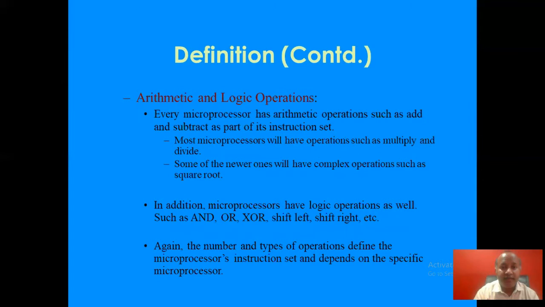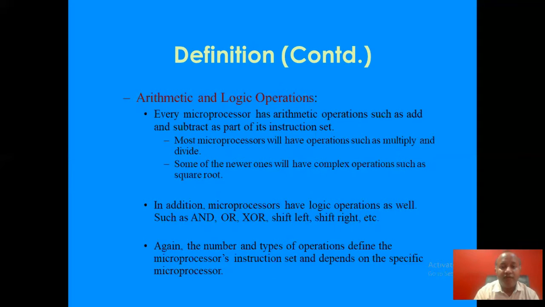Next is arithmetic and logical operations. Every microprocessor has arithmetic operations such as add and subtract as a part of its instruction set. Most microprocessors will have operations such as multiply and divide. Generally 8085 has only addition and subtraction in its instruction set, but the 8086 microprocessor also has instructions for multiplication and division.